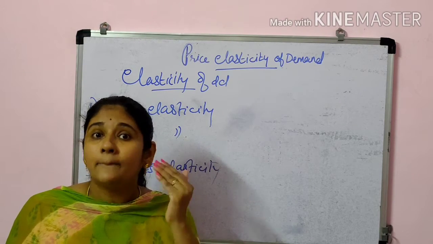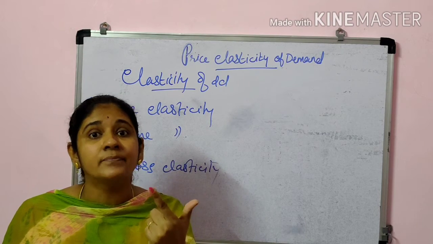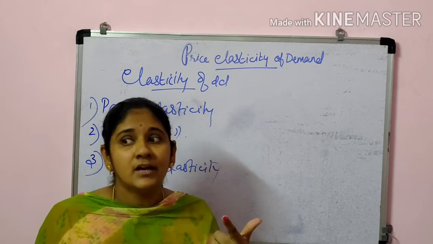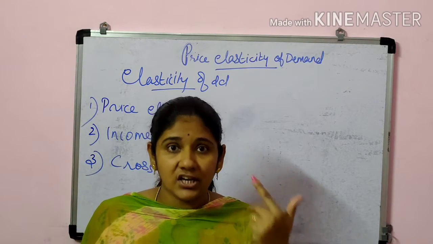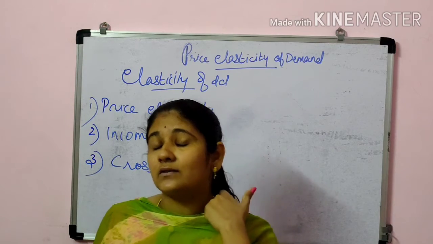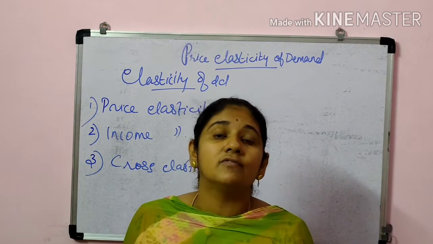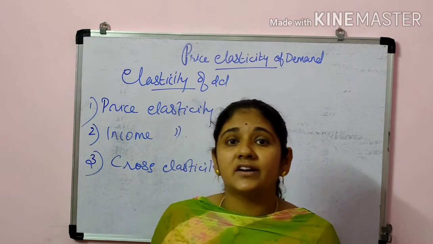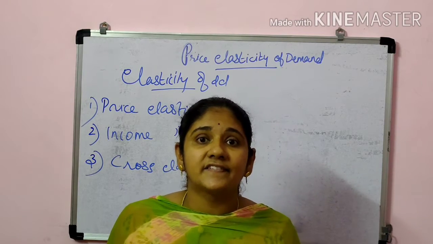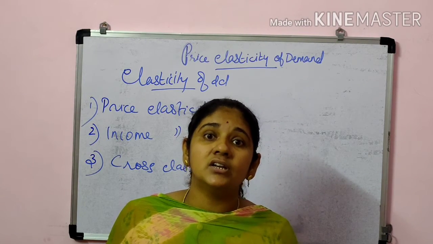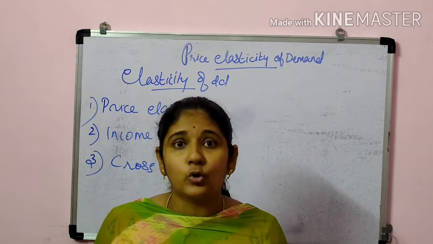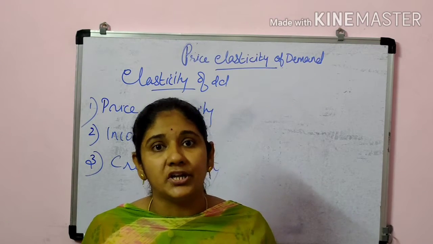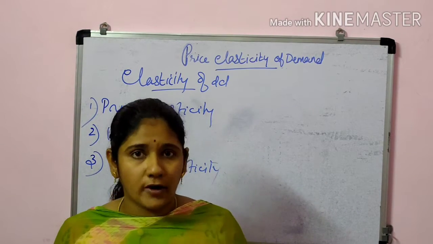Second one is income elasticity, when there is a change in the income of the consumer and a change in quantity demanded. And the third one is cross elasticity, which means when there is a change in price of any of the related goods and it is influencing the quantity demanded of a particular commodity.